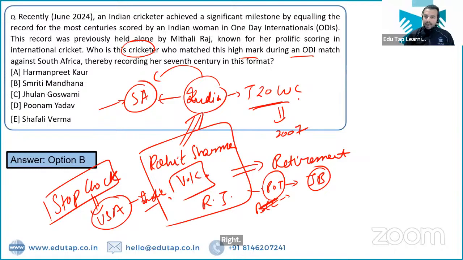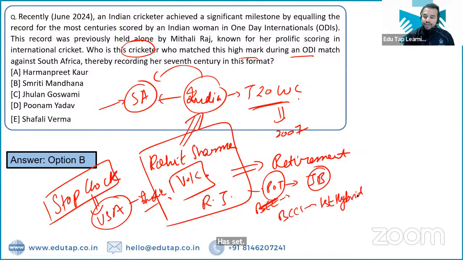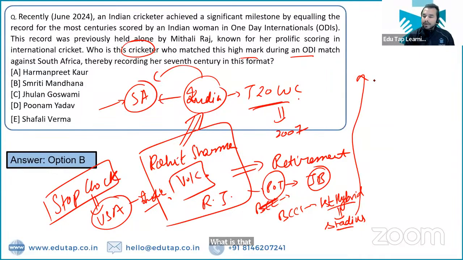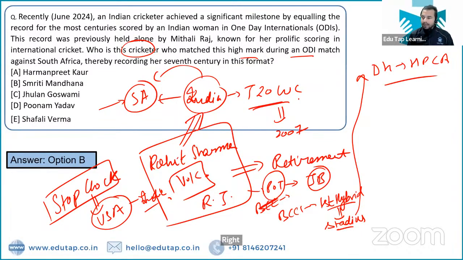Apart from that, let me tell you that recently BCCI has set up the first hybrid pitch in one of the stadiums in India. What is that stadium? That particular stadium is basically Dharamshala Stadium of Himachal Pradesh Cricket Association. Right? Absolutely, I can see all the people have given me the right answer to this part.